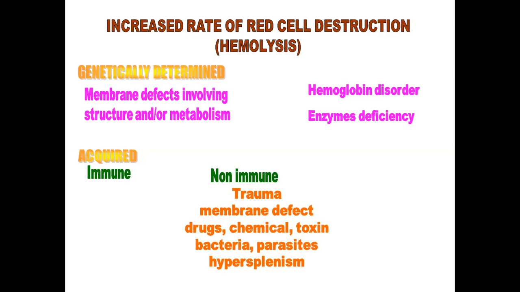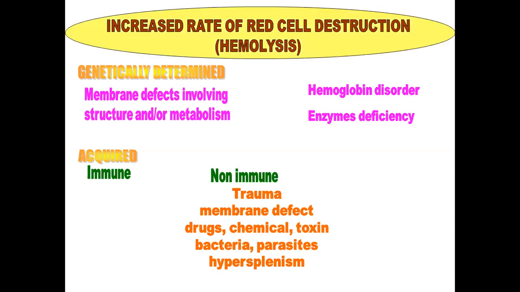So there can be a membranopathy, hemoglobinopathy, or enzymopathy genetically that leads to hemolysis. And the acquired causes include autoimmune disorders and the non-autoimmune. Non-autoimmune disorders are trauma, membrane defect, drugs, chemicals, toxins, bacteria, parasites, and hypersplenism that lead to hemolysis. So these are the causes of hemolysis, that is the increased rate of RBC destruction.